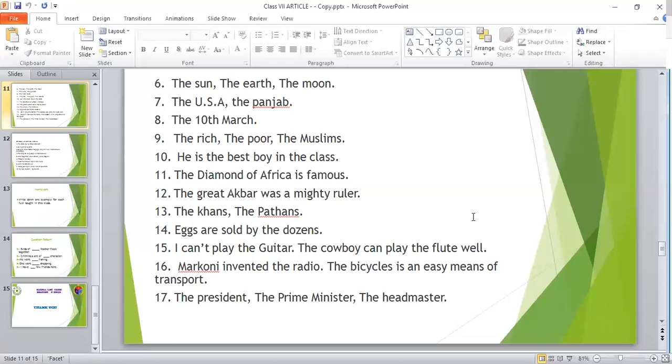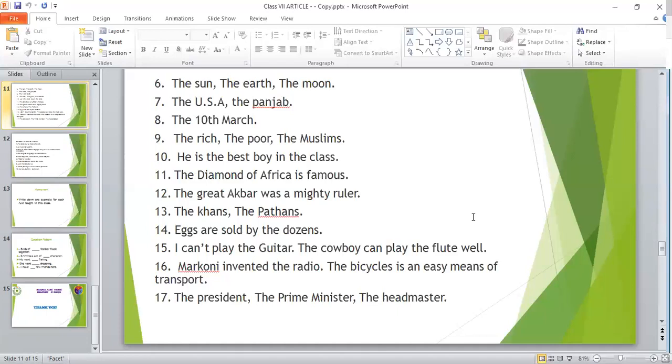Next, normally before the name of any country, we do not use any specific or definite article, that is the. But if that very country indicates some bunch of other things or other states, then before that very country we use the, like the USA or the Punjab, and you can also say the UK.